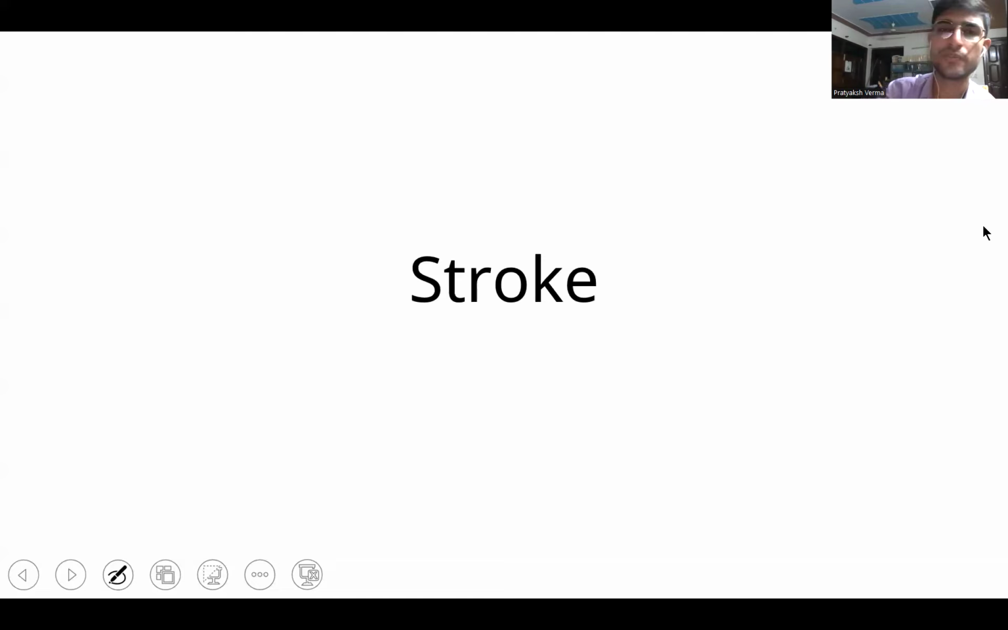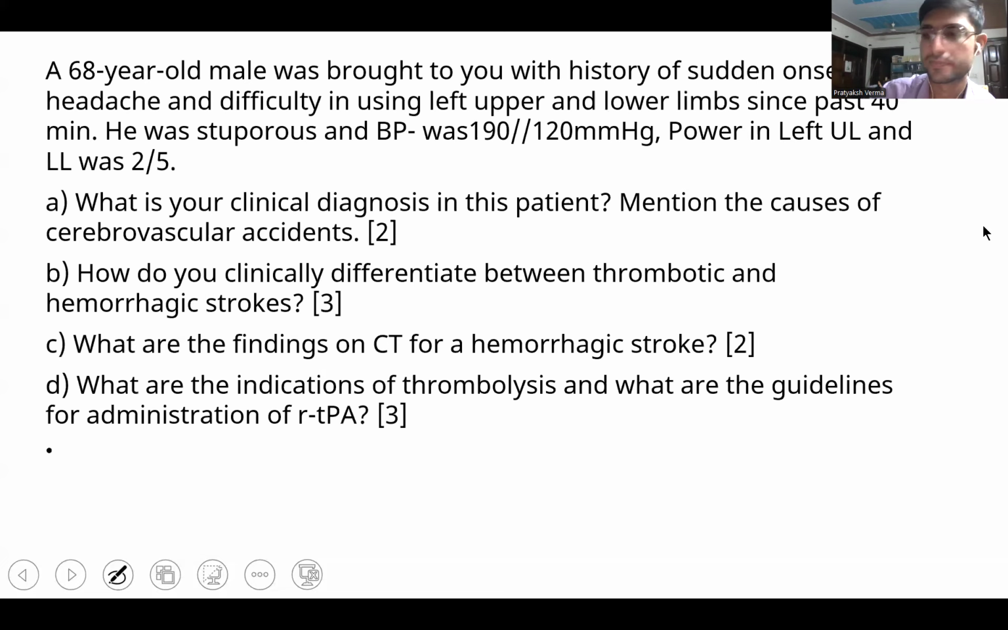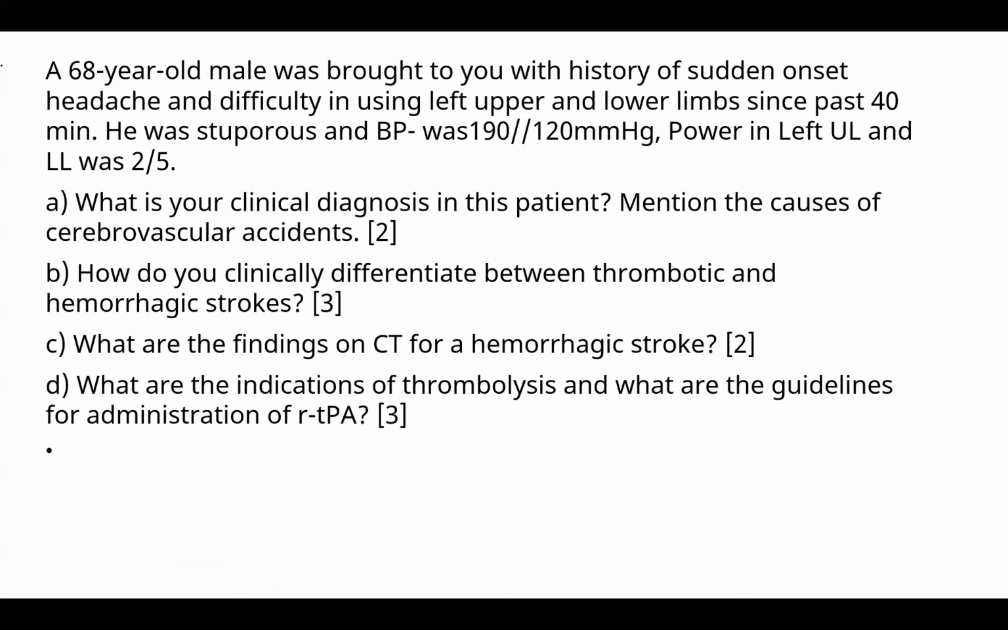So today we are going to discuss stroke, and let us learn it with a question. A 68-year-old male was brought to you with history of sudden onset headache and difficulty in using left upper and lower limbs since past 40 minutes. He was stuporous and BP was 190 by 120 millimeter mercury. Power in left upper limb and lower limb was 2 by 5.